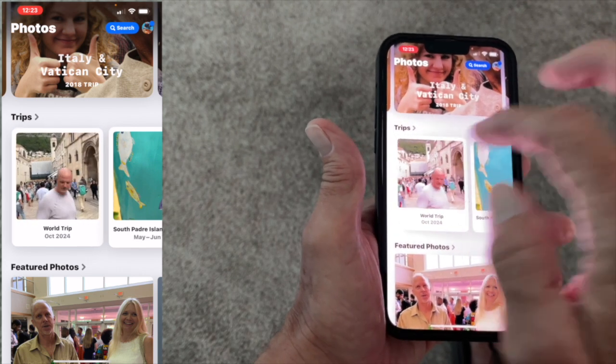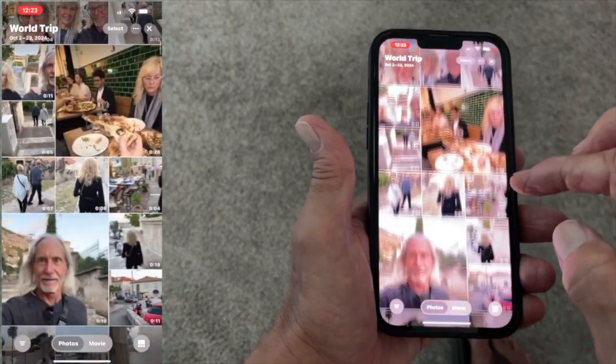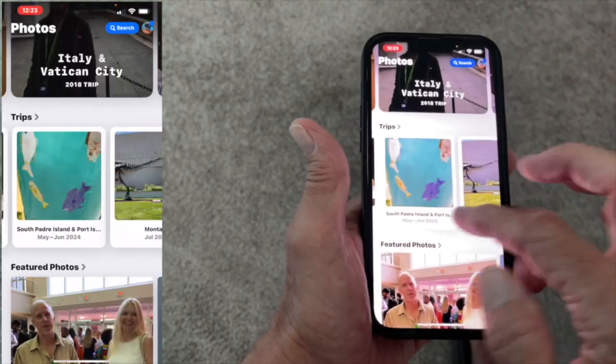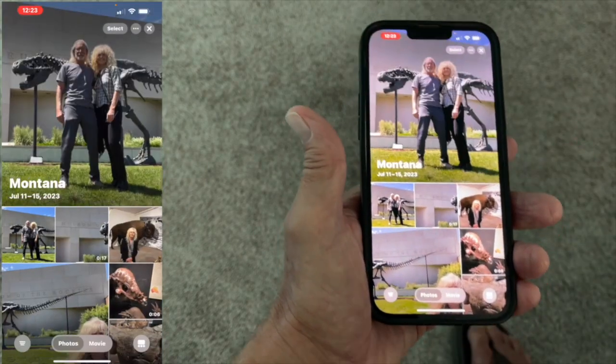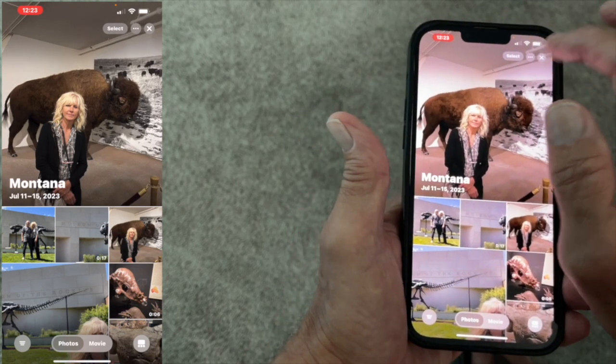Like if I want to look at my world trip, here's all the videos from our world trip where we went all through Europe. All right, let's get out of there. And then here's one from Padre Island. Here's one from Montana. Check it out. That was the dinosaur, the Museum of the Rockies. Pretty cool place. And I click that.